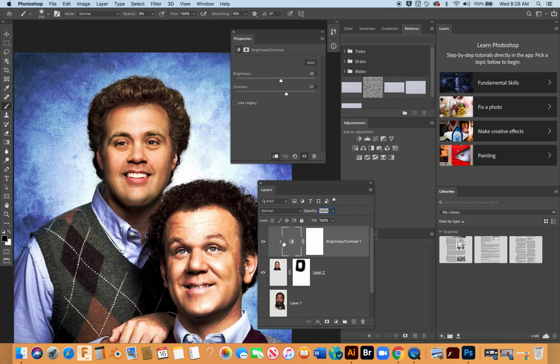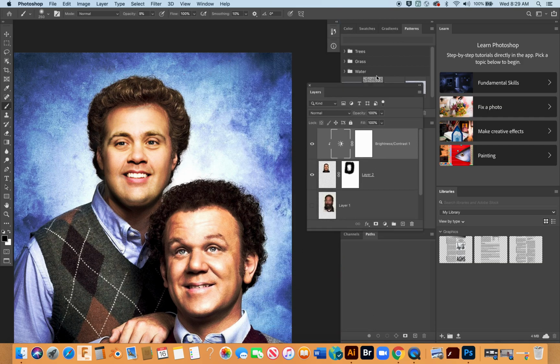I know that because there's that little downward arrow pointing down. So notice now that when I affect the brightness, it's only linked to this layer. So now I can adjust this brightness in relationship to kind of what I'm seeing here with Riley's face. Take the contrast down or up, but I think he needs more contrast, maybe right about in here. Okay, so there he matches the scene a lot better.